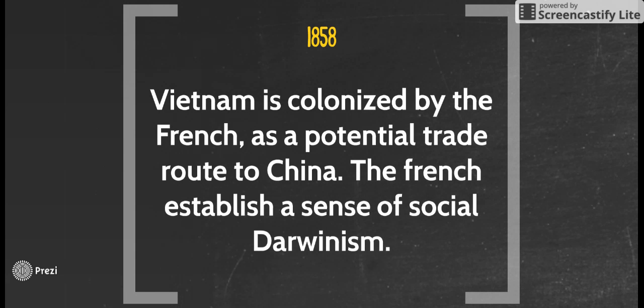Vietnam is then colonized by the French as a potential trade route to China. The French establish a sense of social Darwinism, where they think that Vietnam is an inferior power and they're weak, because they're unfit, as Darwin mentions. This can be related to Darwin's theory of natural selection, where only the fittest will survive. The French thought of themselves as the fittest, while they thought of Vietnam as the unfit. Therefore, being the one in power, they thought they had to help Vietnam. However, the Vietnamese people had a much different opinion on the situation.